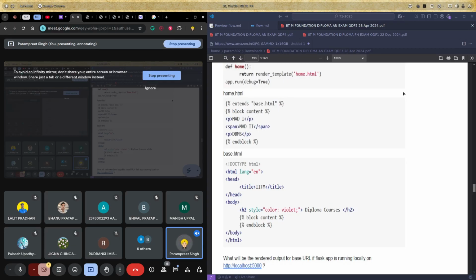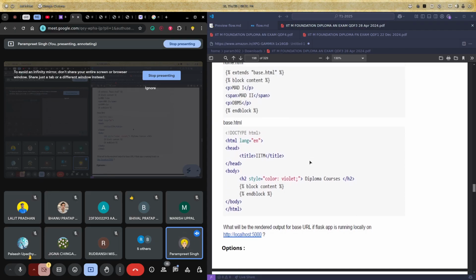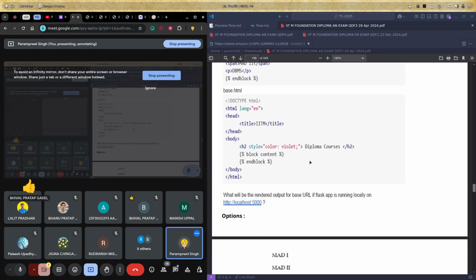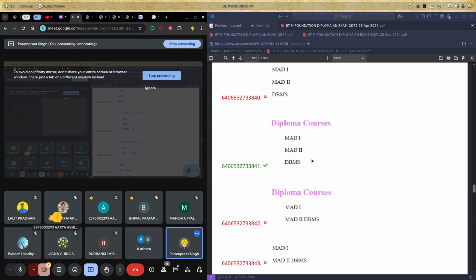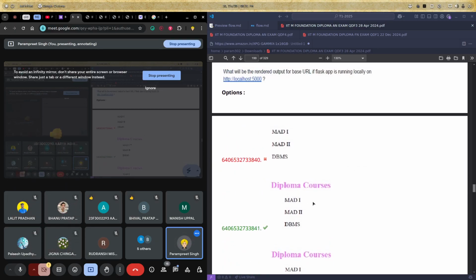Are you guys clear with this? Basic inheritance is happening, as Lalit said. Okay, what about others? बहुत शांति है बाकी सब में. Okay, thank you. And yes, this will happen eventually.